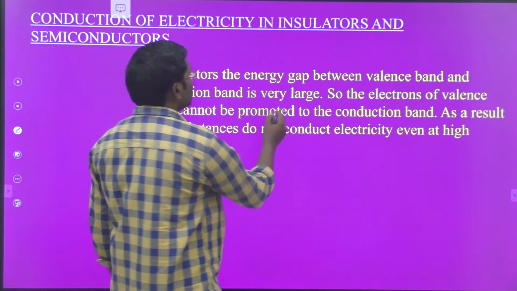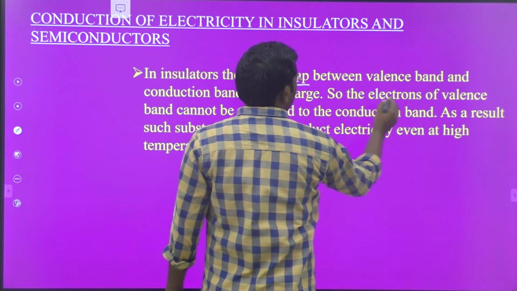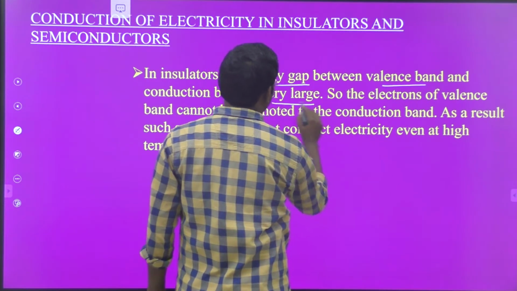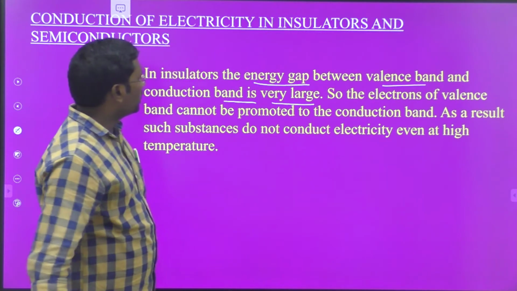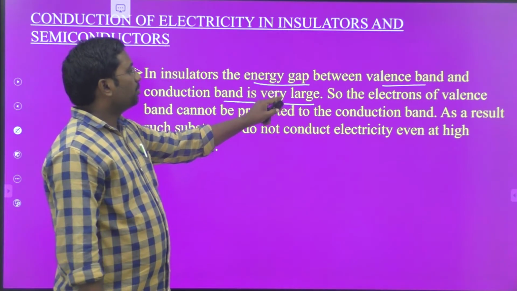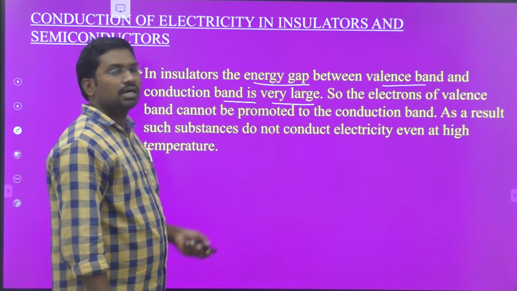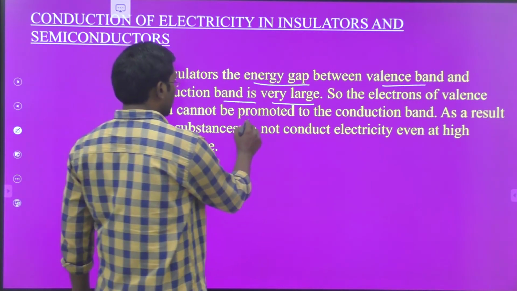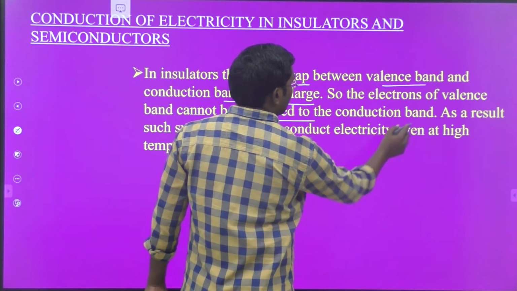Come to the first one. In insulators, the energy gap between the valency band and the conduction band is very large. So the electrons of the valency band cannot be promoted to the conduction band.